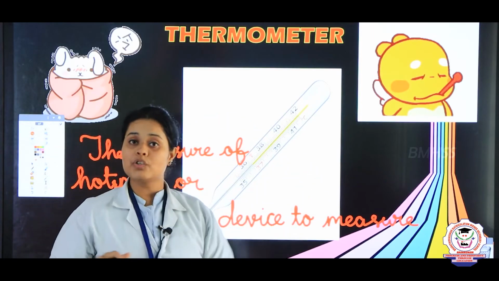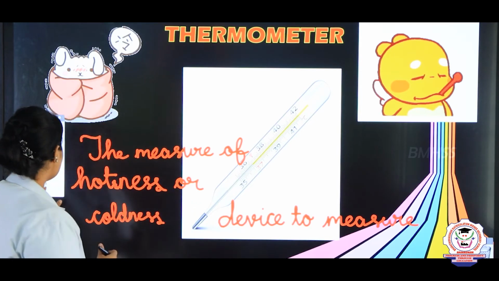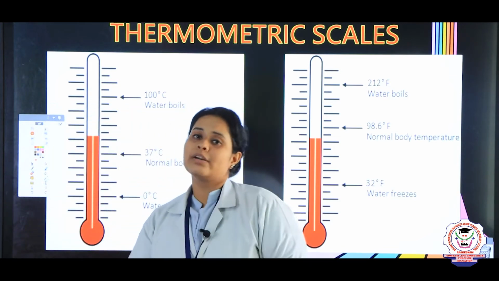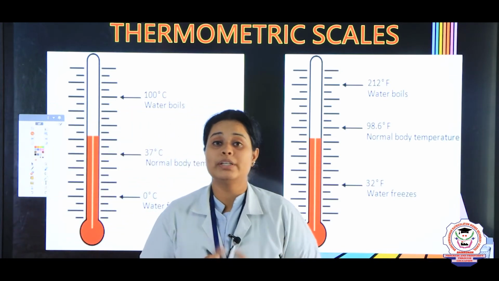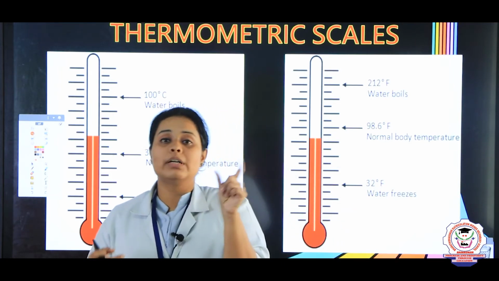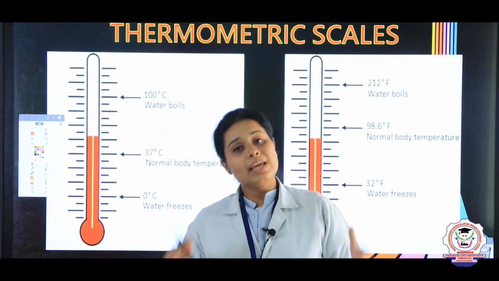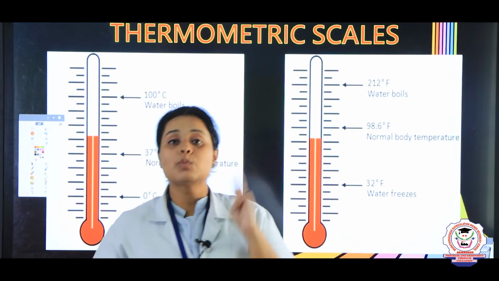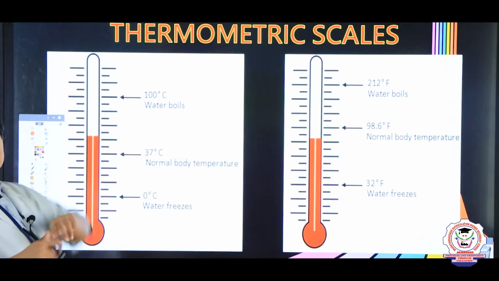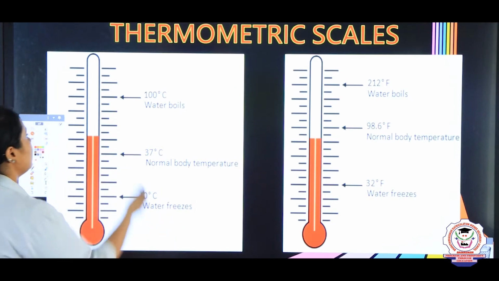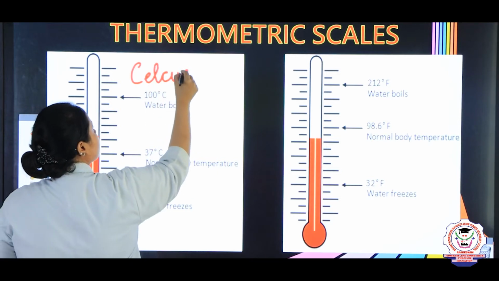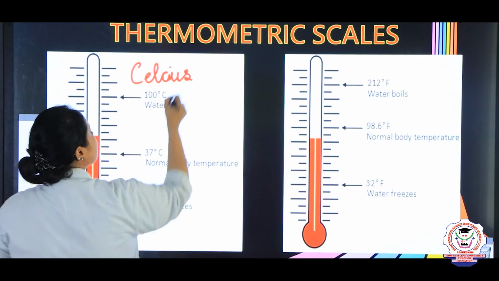After knowing about temperature and thermometer, you are going to know about a different thing which is known as the thermometric scales. So children, generally if you have the hot body temperature, you will have around 100 degrees, right? There we are using what word? Degree Celsius. But same way, there are three major scales which are used to measure the temperature. So the first scale which you can see over here, this scale is known as Celsius scale. What it is known as? Celsius.